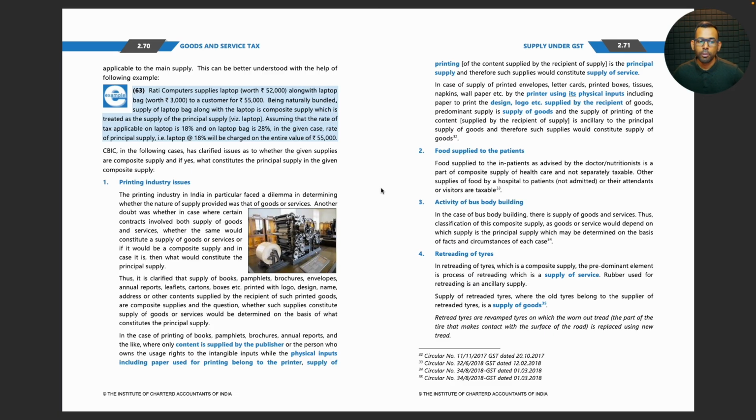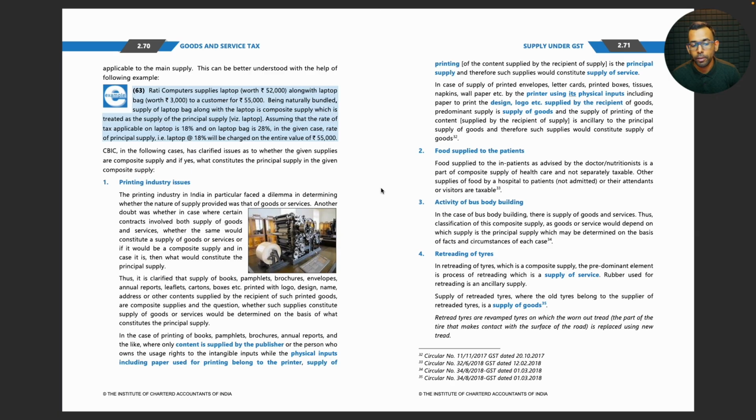Okay, CBIC in the following cases has clarified issues as to whether the given supplies are composite supply, and if yes, what constitutes the principal supply in the given composite supply. Printing industry issues. The printing industry in India in particular faced a dilemma in determining whether the nature of supply provided was that of goods or services. Another doubt was whether, in case where certain contracts involved both supply of goods and services, whether the same would constitute a supply of goods or services, or if it would be a composite supply, and in case it is, then what would constitute the principal supply.